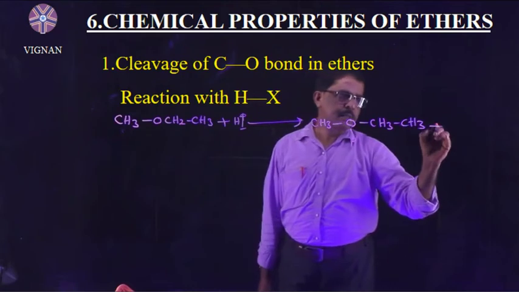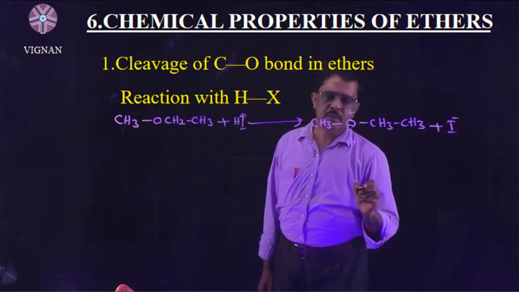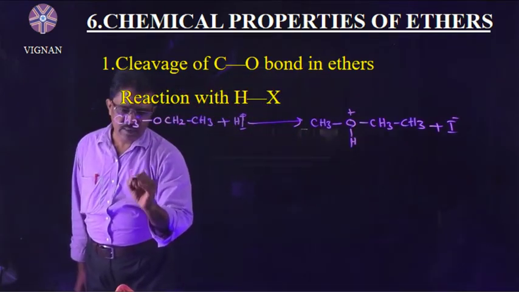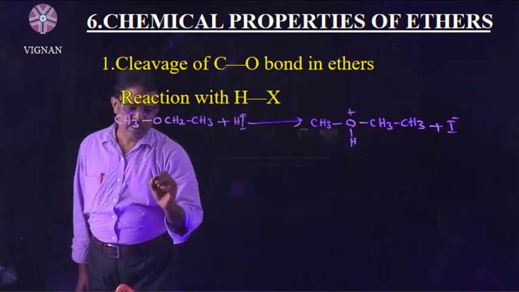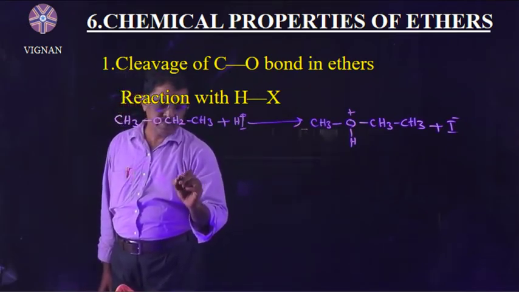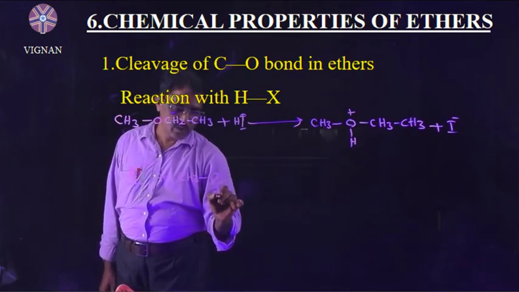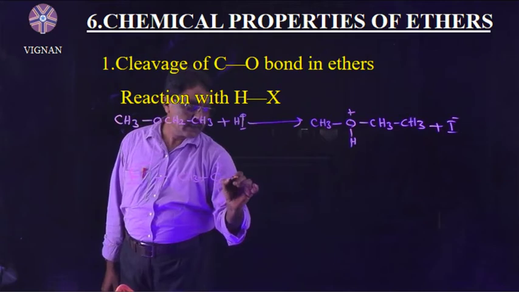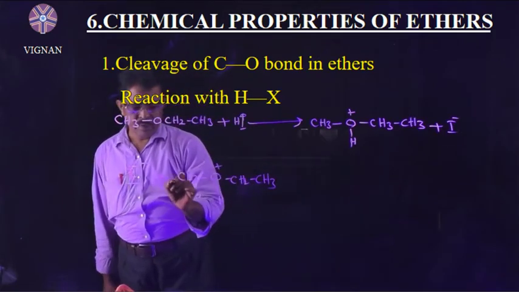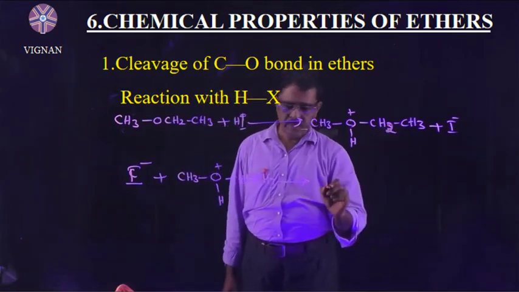I minus comes here, this one is the O plus. This I minus is the nucleophile. It attacks the oxonium ion by SN2 mechanism, giving CH3OH plus CH2CH3.